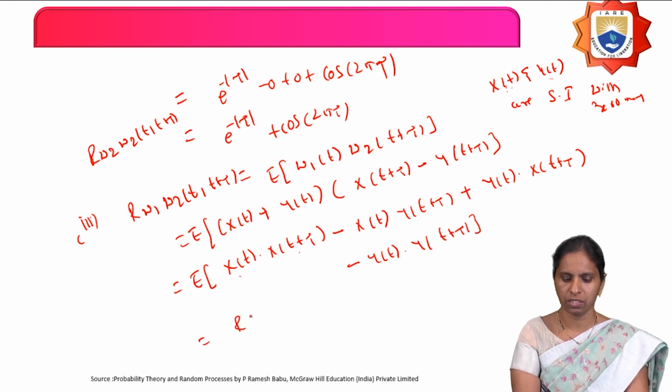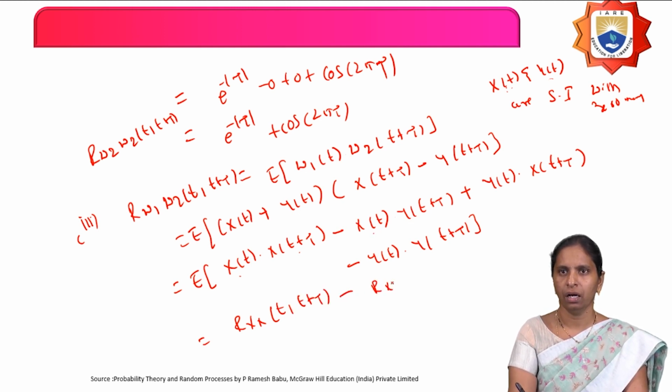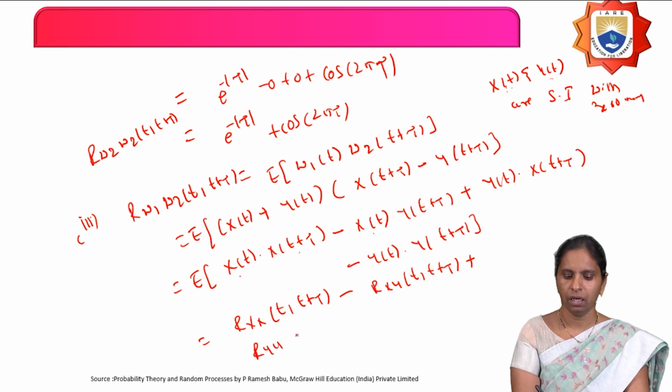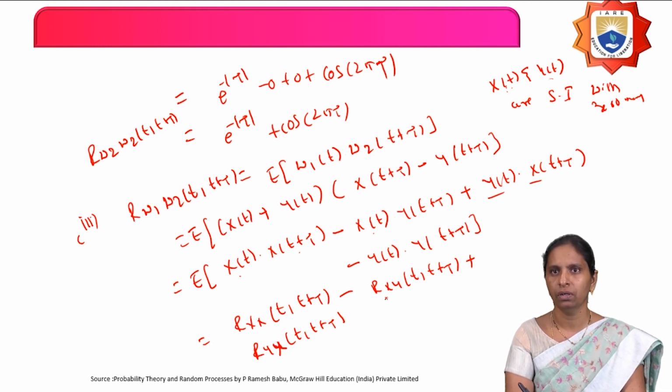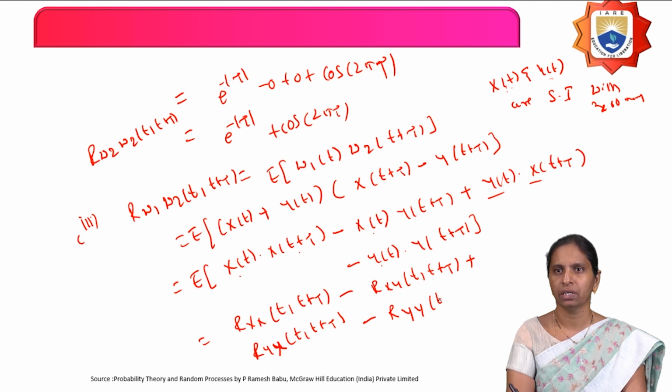The autocorrelation function Rxx of t comma t plus tau. This is nothing but the cross correlation function Rxy of t comma t plus tau. This is nothing but the autocorrelation function Ryy of t comma t plus tau. This is nothing but the cross correlation function Ryx of t comma t plus tau, and then minus Ryy, the autocorrelation function, so Ryy of t comma t plus tau.